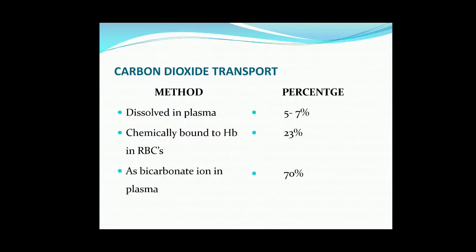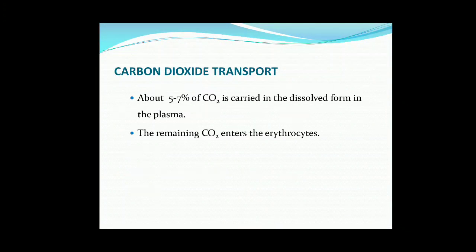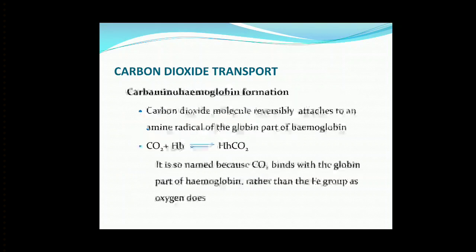So, let's study carbon dioxide transport again in detail. 5 to 7% of CO2 is carried in the dissolved form in the plasma, and the remaining CO2 enters the erythrocytes. Erythrocytes means the red blood cells.